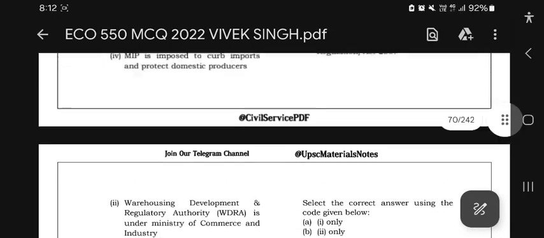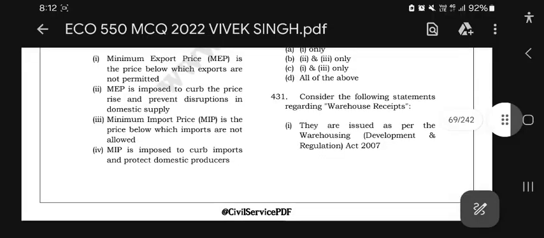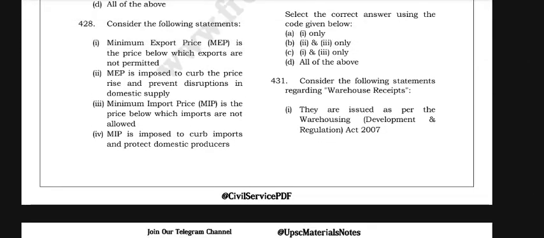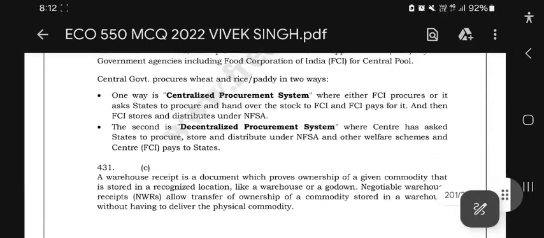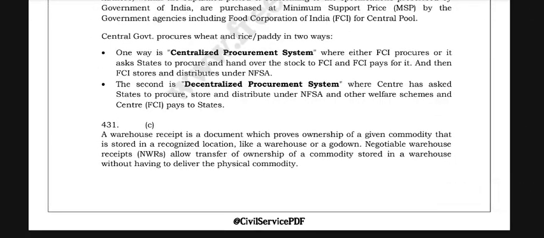Now, consider the following statements regarding warehouse receipts. A warehouse receipt is a document which proves ownership of a given commodity that is stored in a recognized location like a warehouse or a godown. A negotiable warehouse receipt (NWR) allows transfer of ownership.